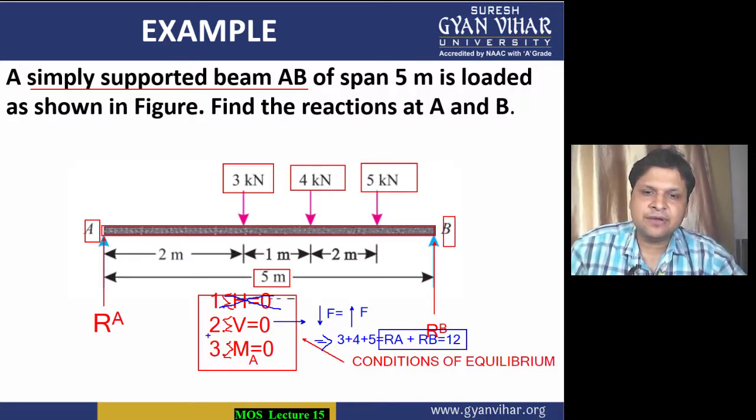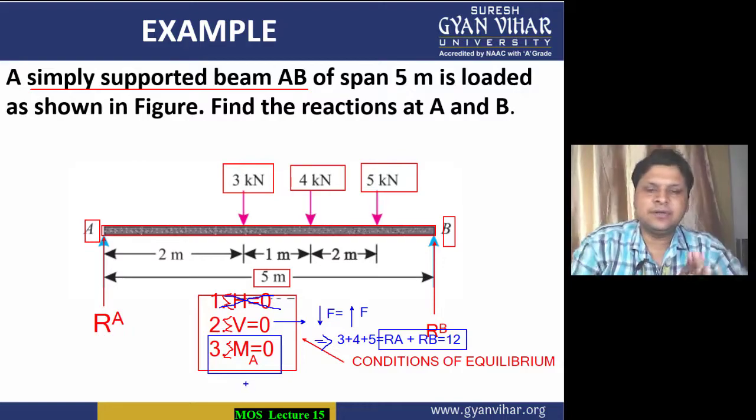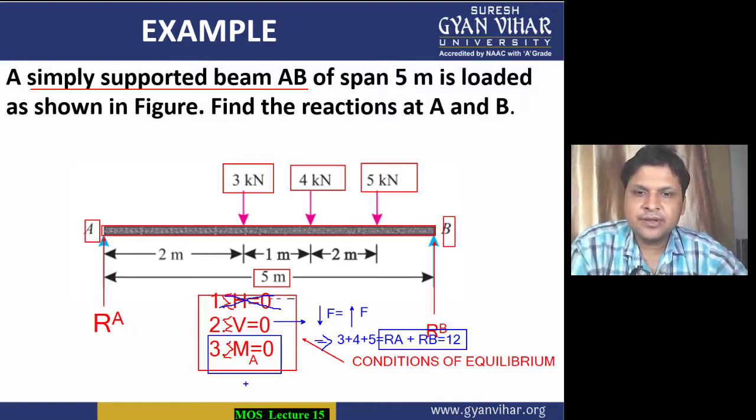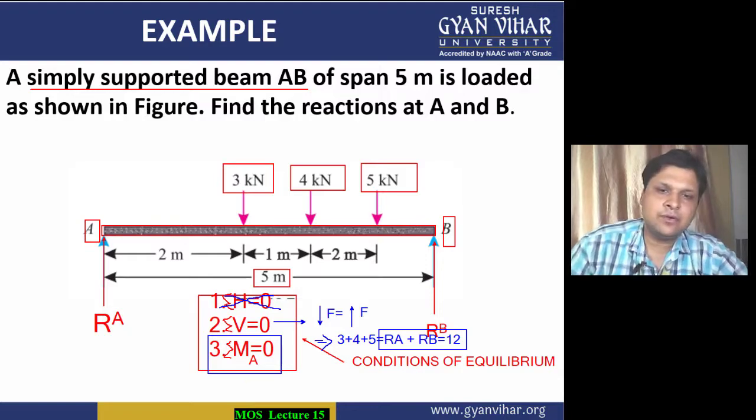Now the second equation you will get from the moment equation. What does the moment equation say? The condition of equilibrium for moment says that the moment about any point will be equal to 0.